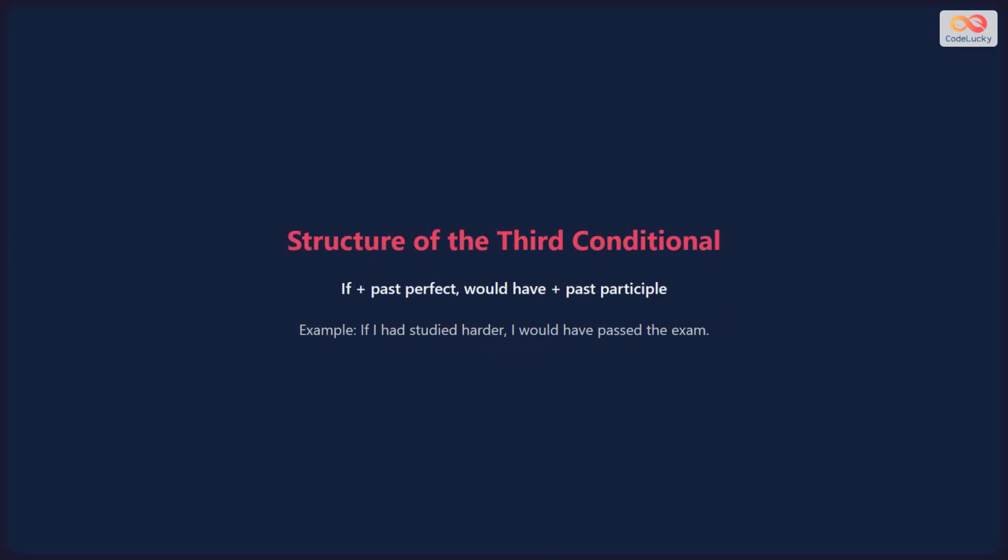The exact structure follows this pattern. In the if clause, always use past perfect, which means had plus past participle. In the main clause, use would have plus past participle. For example, if I had studied harder, I would have passed the exam.